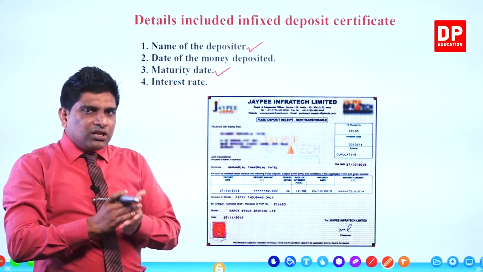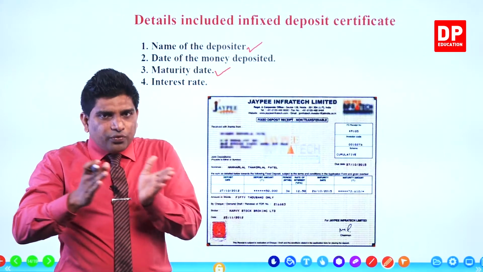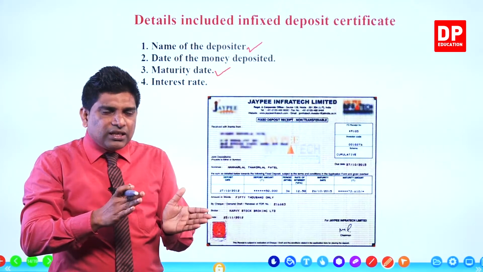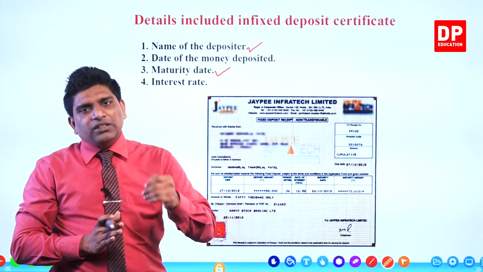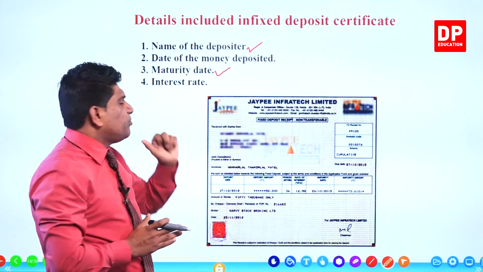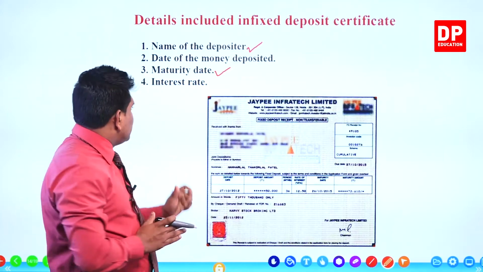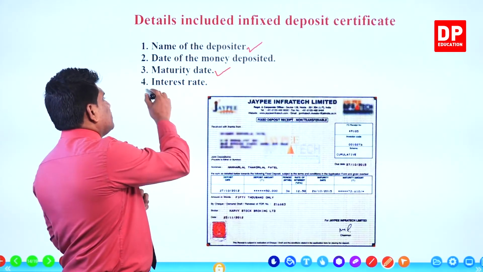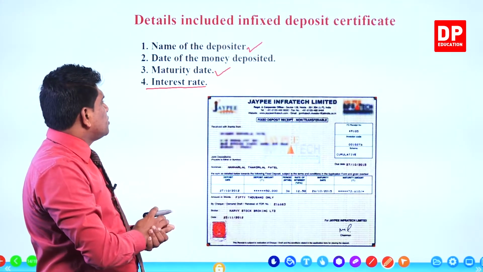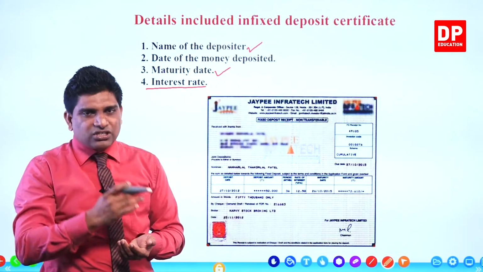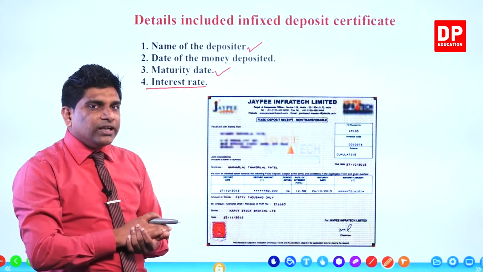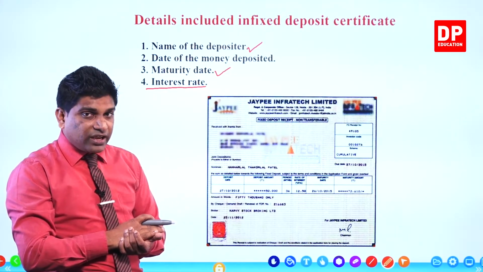Maturity date means when you withdraw the money according to the agreement. If you have deposited for 5 years, after the 5 years, that date is the maturity date, right? Then interest rate. How much the agreed interest rate for your fixed deposit is, that is also included in the fixed deposit certificate, right?